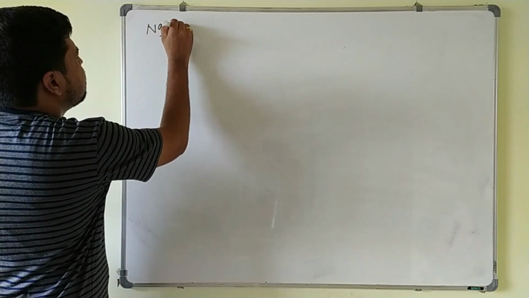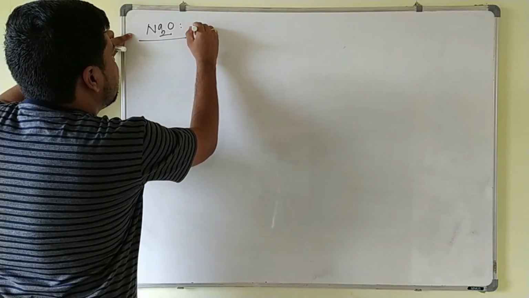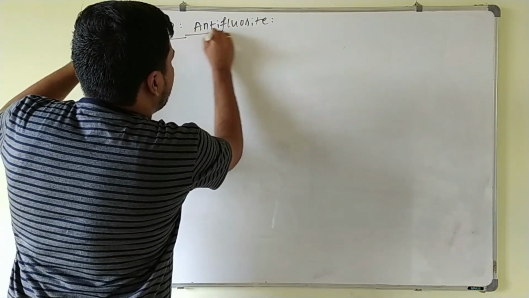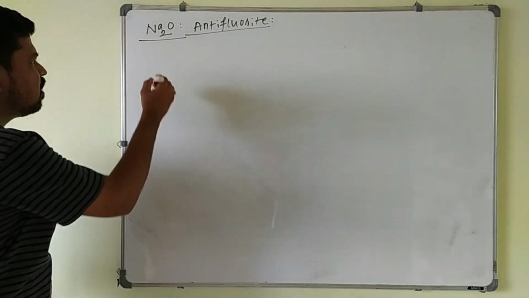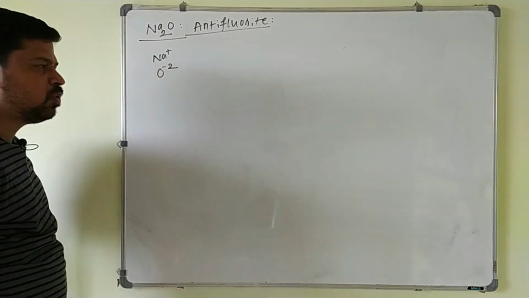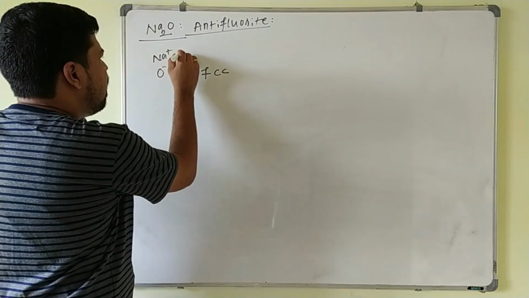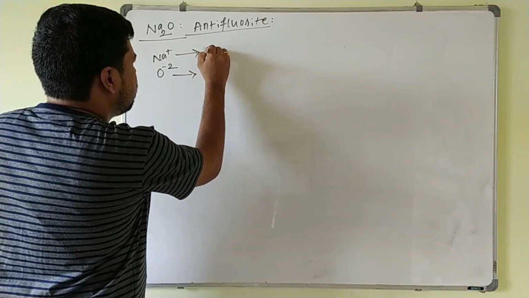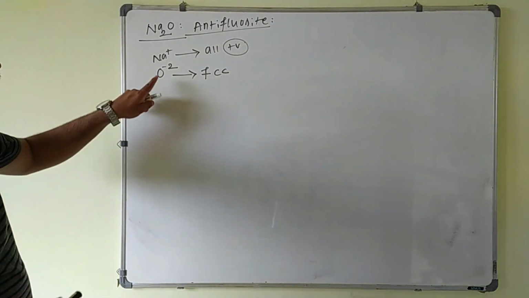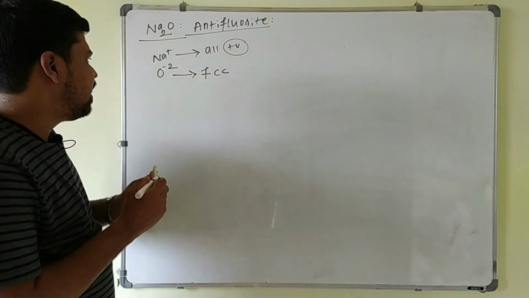That already we have discussed fluorite, and this is anti-fluorite, Na2O it is. This is called anti-fluorite structure here. In this one, Na+ ions are there and oxide ions are there, O-2. These oxide ions will occupy FCC points, and the Na+ ions will occupy all the tetrahedral voids here. In this one, there is no variation, because as usual anions are involved in the close packing and the cations are occupying the tetrahedral voids here.